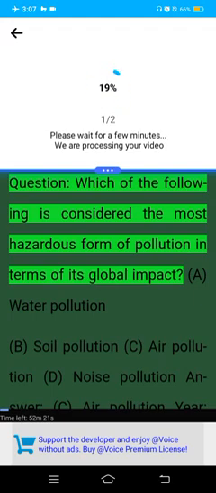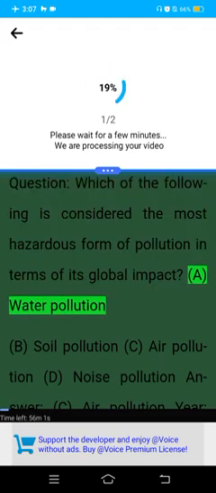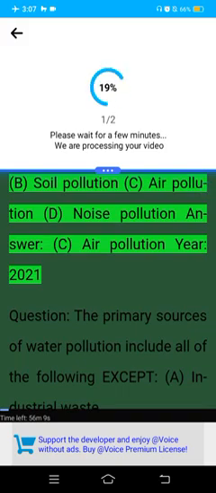Question: Which of the following is considered the most hazardous form of pollution in terms of its global impact? A. Water pollution. B. Soil pollution. C. Air pollution. D. Noise pollution. Answer: C. Air pollution. Year 2021.